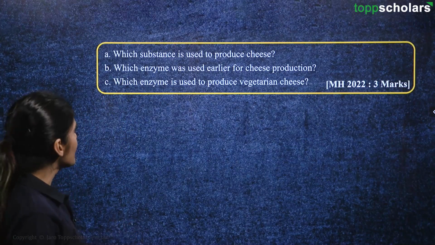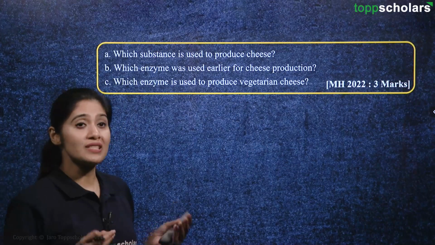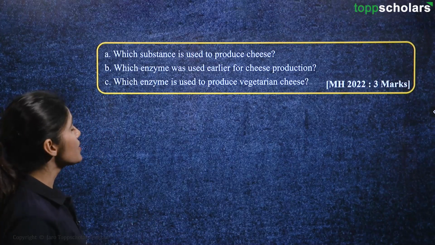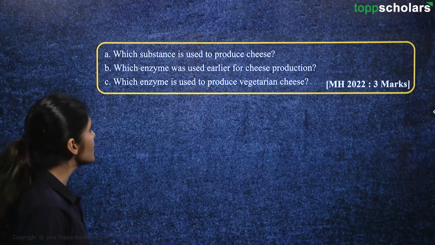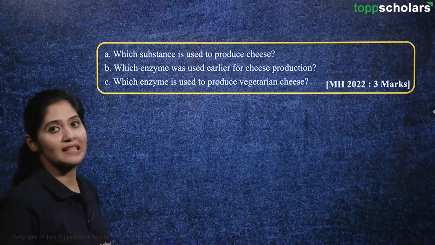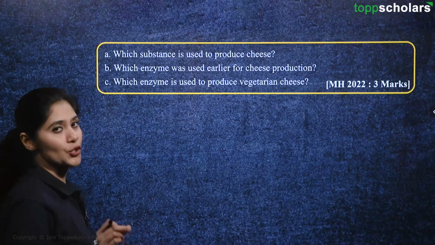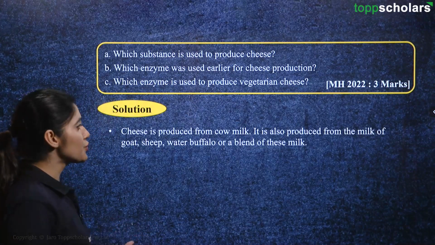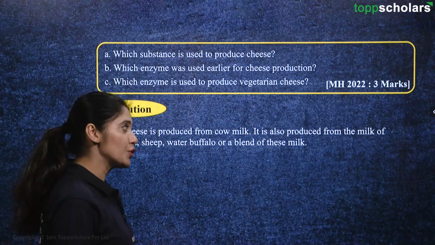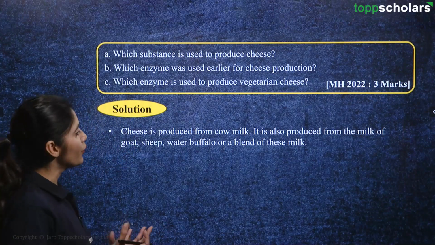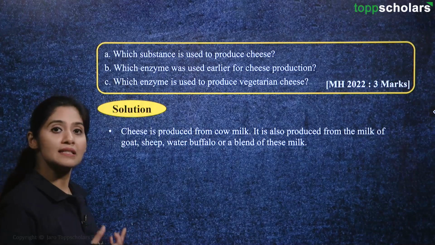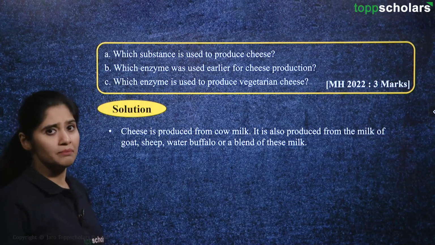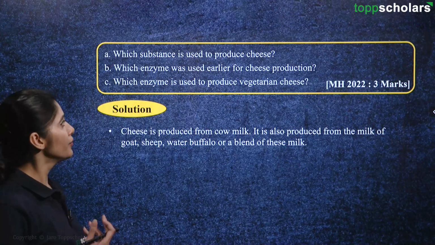Now, next question is, which substance is used to produce cheese? Which enzyme was used earlier for cheese production, and which enzyme is used to produce vegetarian cheese? Let's see the solution for it. So, cheese is produced from cow milk. It is also produced from the milk of goat, sheep, water buffalo, or a blend of these milk. Okay, so cheese is a milk product. So, obviously it is made of milk.